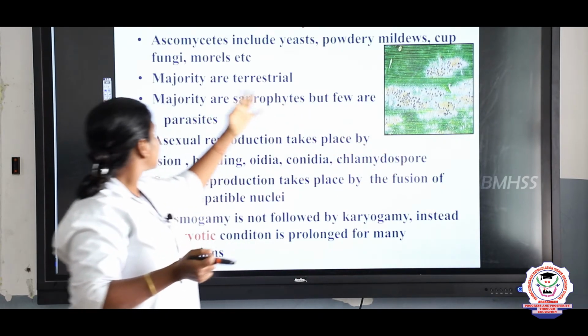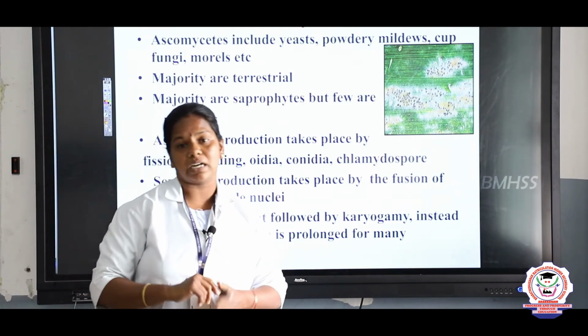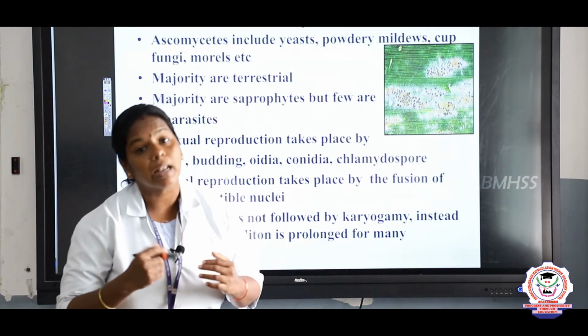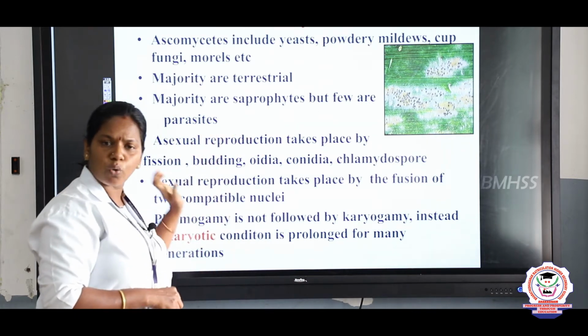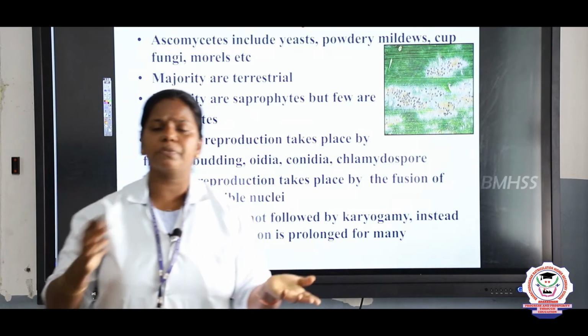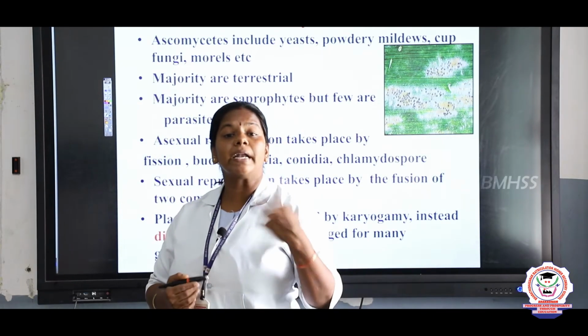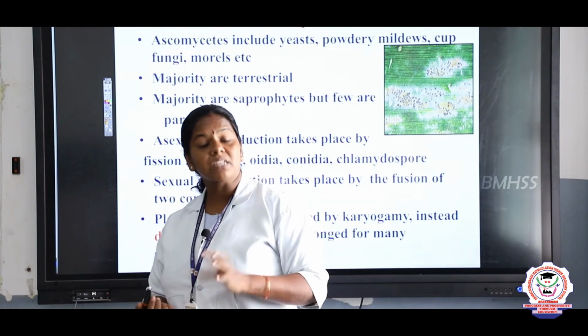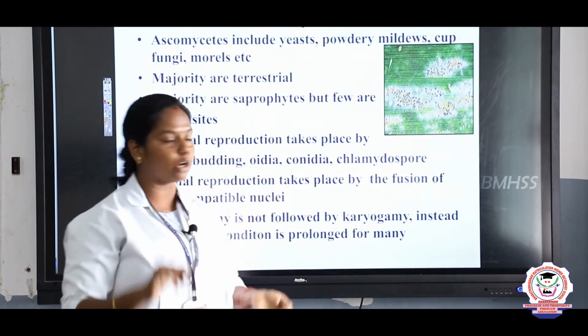Powdery mildews, cup fungi and morels. Here most are terrestrial, present on the land. Hence we call them terrestrial saprophytes, but a few are parasites. What's the difference between saprophytic and parasitic, children? Saprophytic means they live on dead organisms. Parasitic means they depend on living organisms, but both cannot synthesize their own food, right?